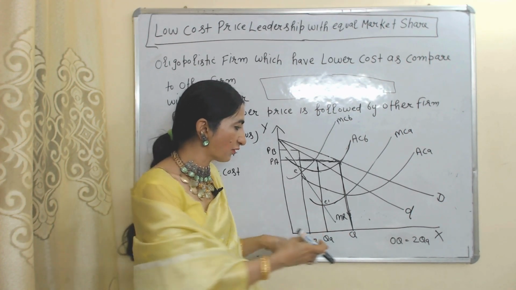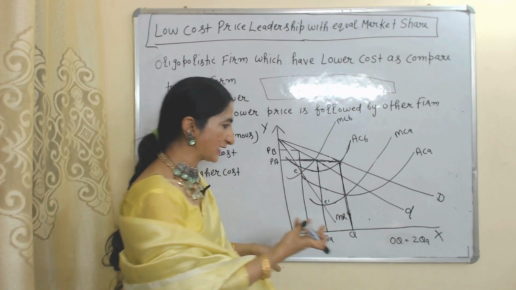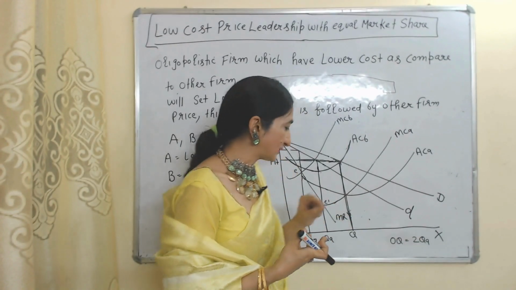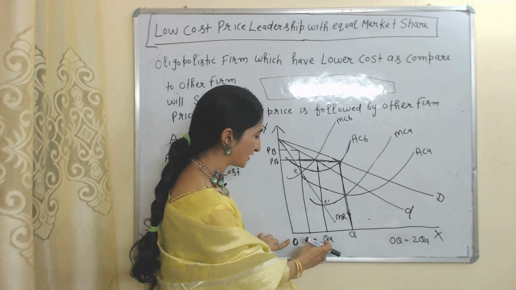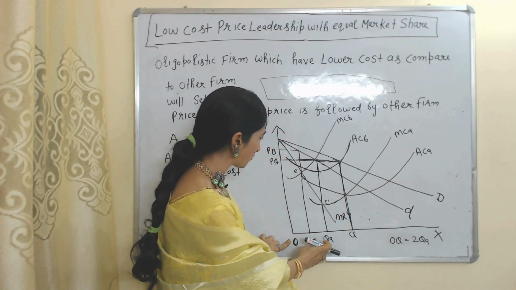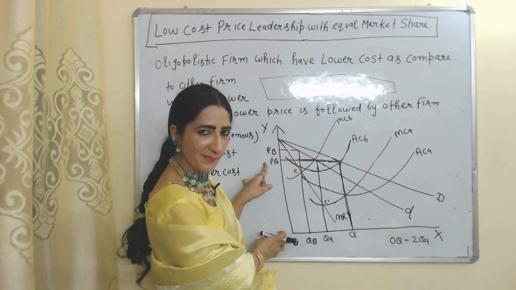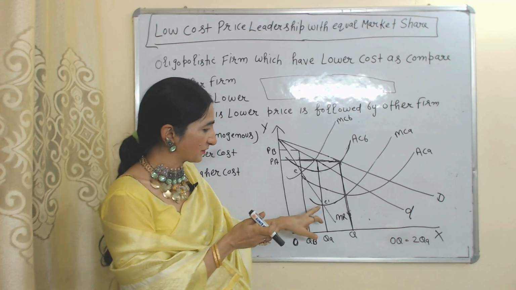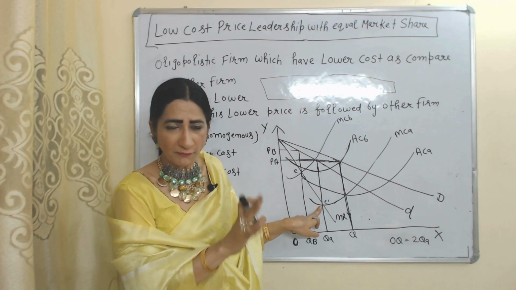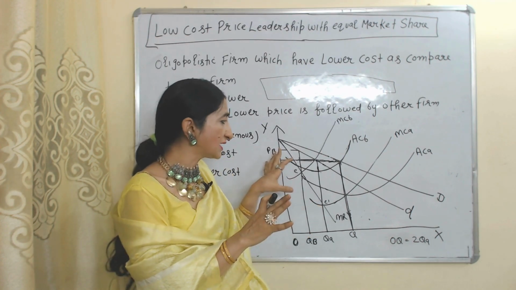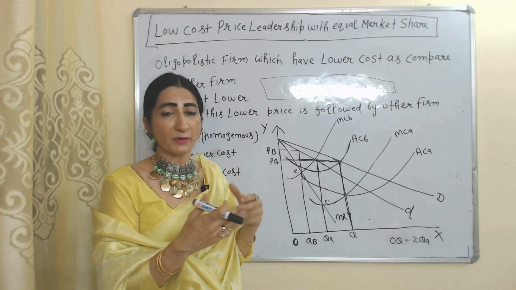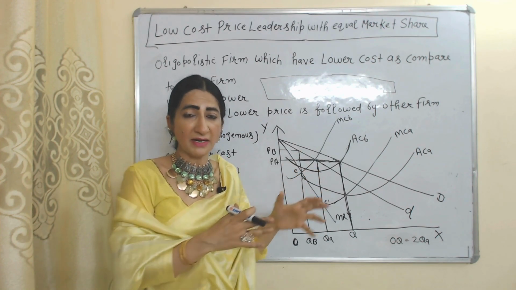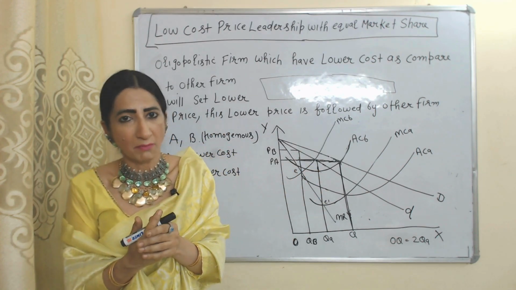OQA is half of OQ, or we can say that OQ is equal to 2QA. That means each firm is selling OQA amount of output and charging OPA price. No doubt during this situation, A has reached its profit maximization point, but B is not able to reach its profit maximization point, but at least with this agreement, B is able to survive in the market.